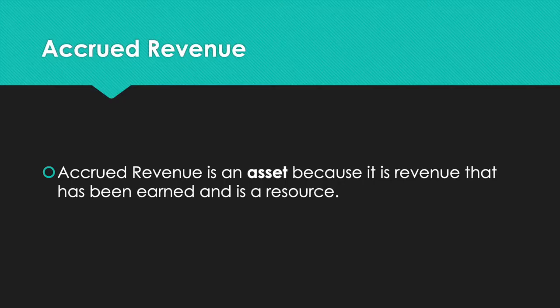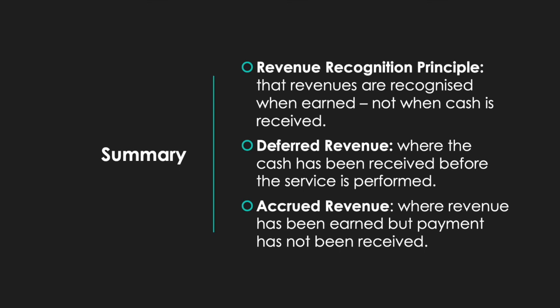Accrued revenue is an asset because it is revenue that has been earned and is a resource. Let's look back at some key points made. The revenue recognition principle states that revenues are recognized when they are earned, not when cash is received. Deferred revenue is where the cash has been received before the service is performed, and accrued revenue is where revenue has been earned but payment has not yet been received.